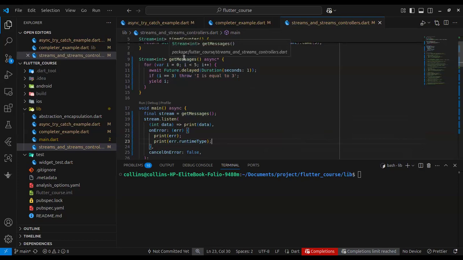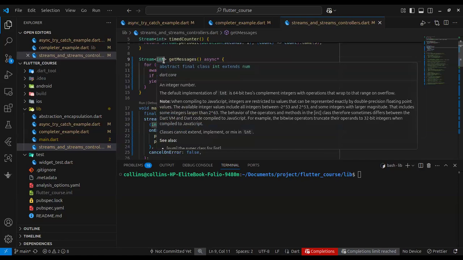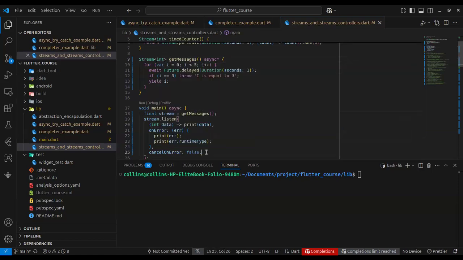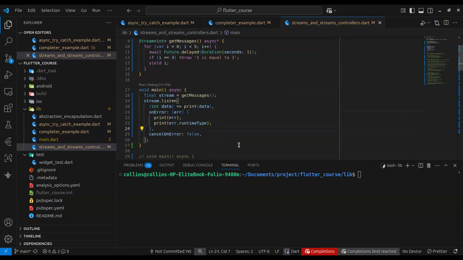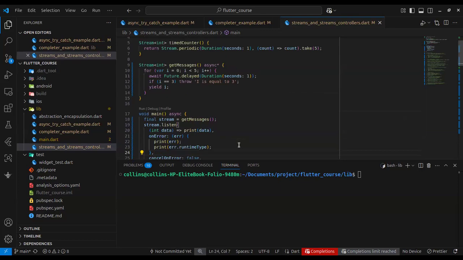What type does it emit? Look at it closely. An integer. Good. Because it emits an integer, when we want to listen to it, it's going to give us data of integers. That is why this data is of type integer. If you change this to a string, like it was before, this onData will take a parameter of string. All easy peasy. Okay. Thank you so much. I understand now. Okay, good.